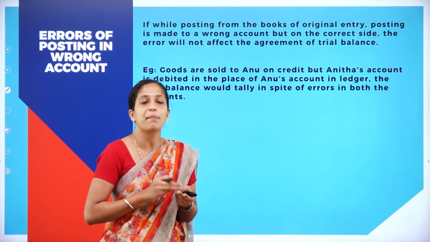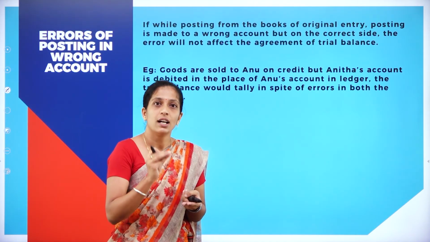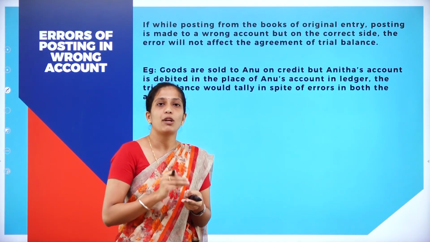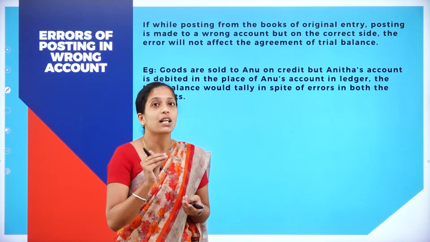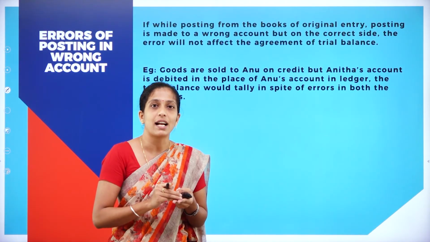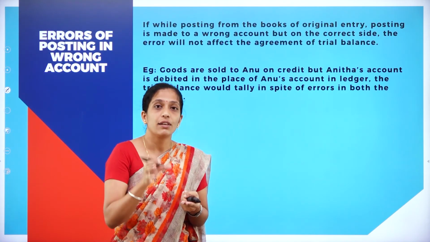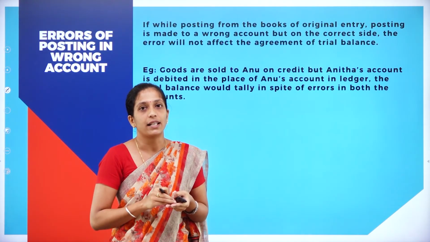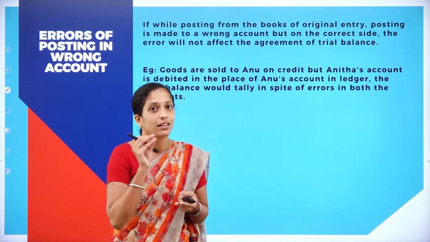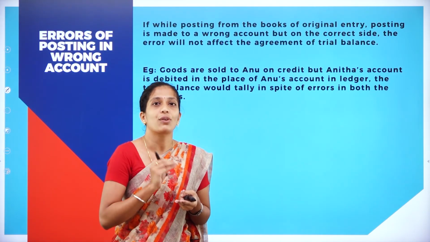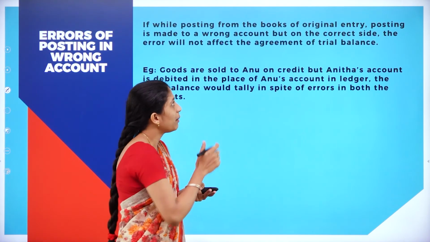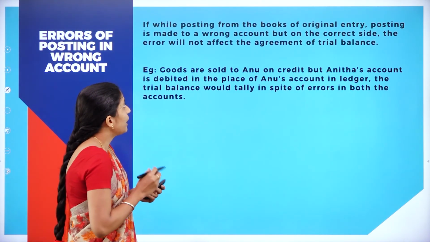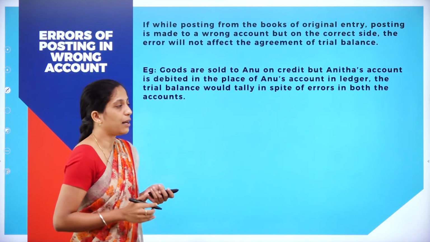So while posting from journal to ledger, if you are posting to the wrong account but on the correct side, so you will be having a debit side as well as a credit side in your account, right? In the same way, you'll be having a debit side and a credit side in your trial balance, but you are posting a wrong entry in your debit side or in your credit side. Even though the trial balance gets tallied, the posting of account is wrong, but the side is correct. Here also your trial balance gets tallied. The error will not affect the agreement of trial balance.